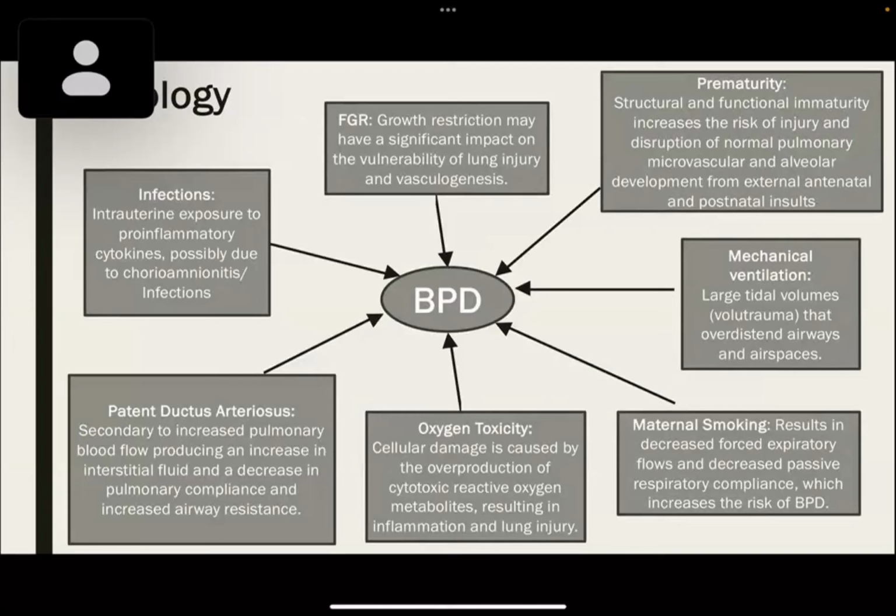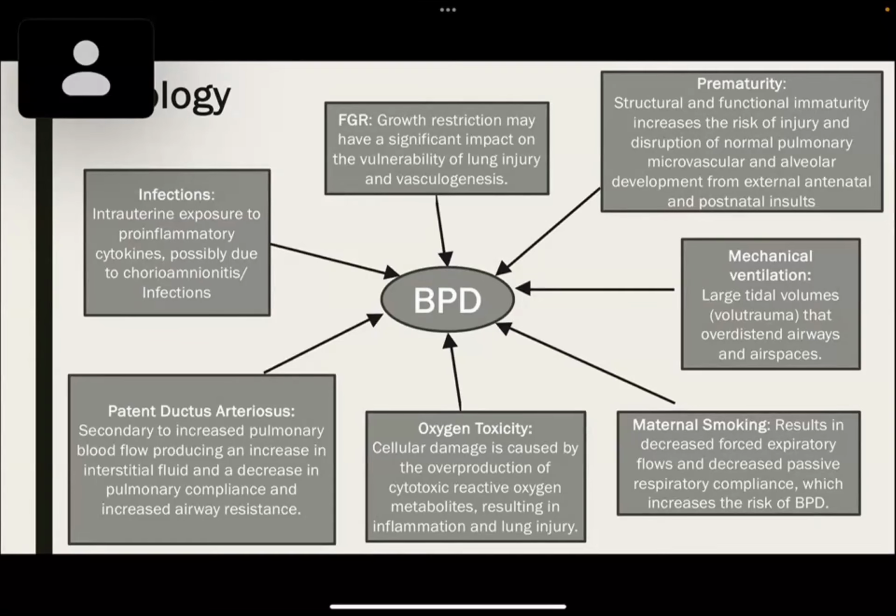Fetal growth restriction has a significant impact on the vulnerability to lung injury and vasculogenesis. In prematurity, there is structural and functional immaturity, which increases the risk and disruption of normal pulmonary microvasculature and alveolar development from the external antenatal and postnatal insults.